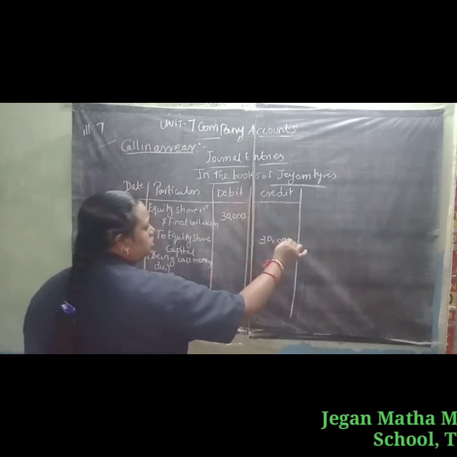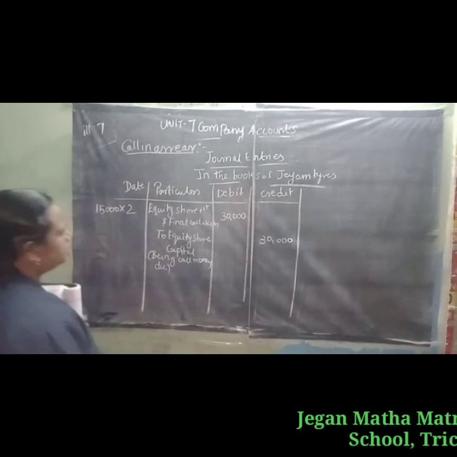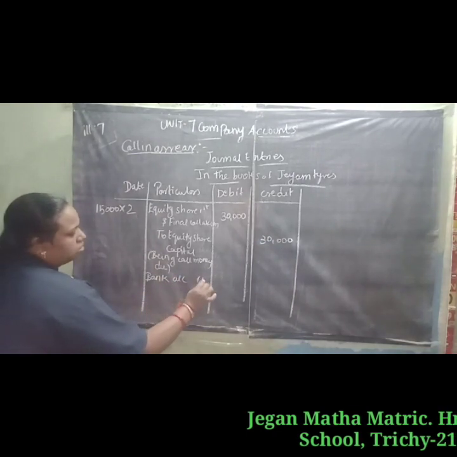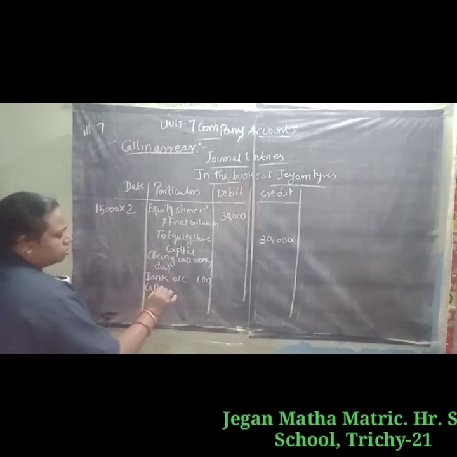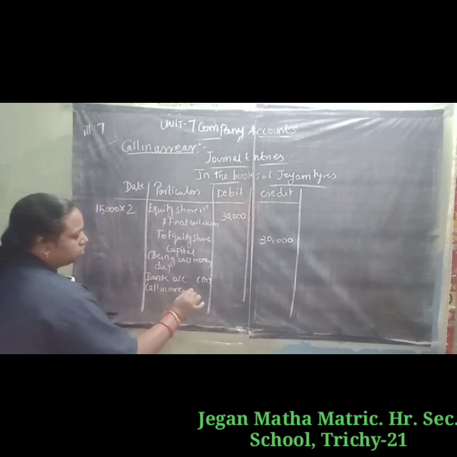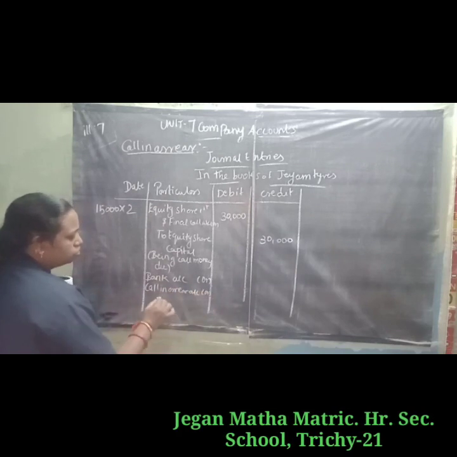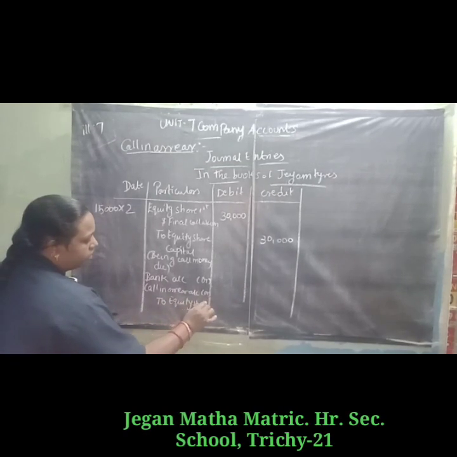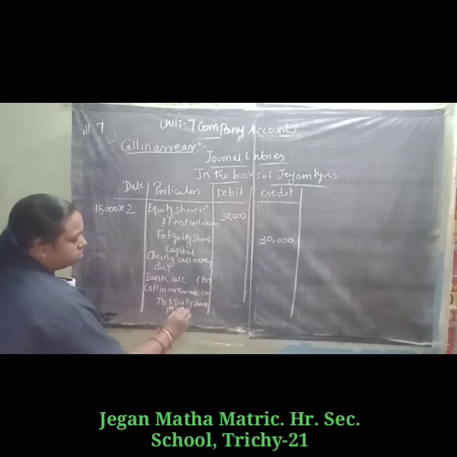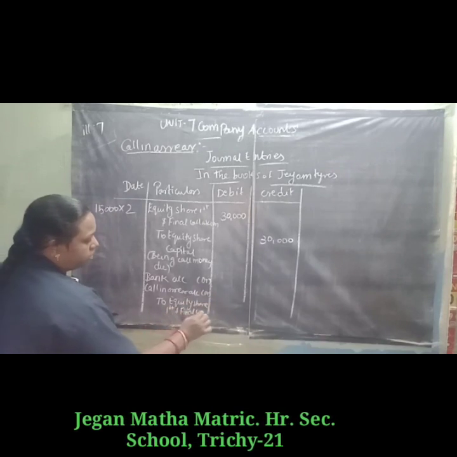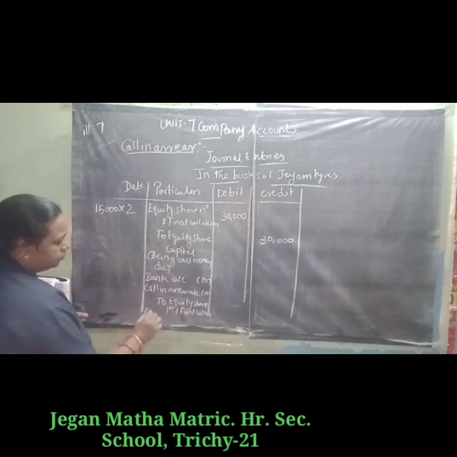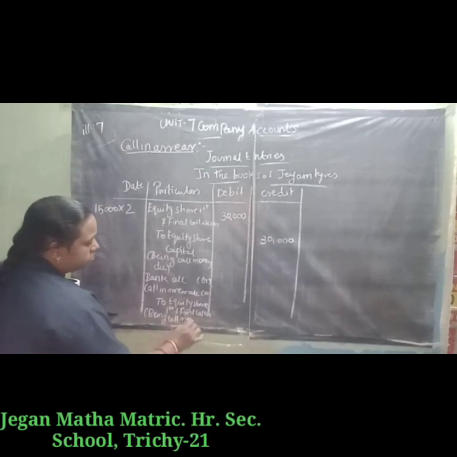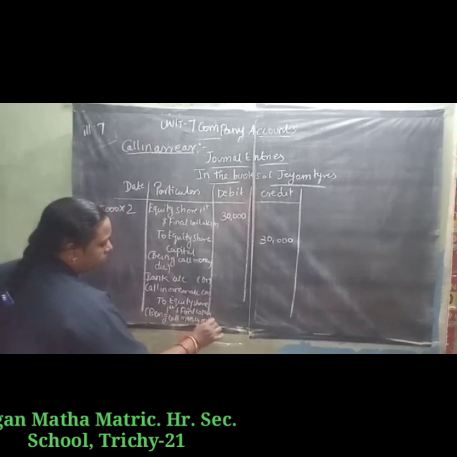Next entry, call money is received. What is the entry? Bank account debit, call in arrear account debit, to equity share first and final call account, being call money received.